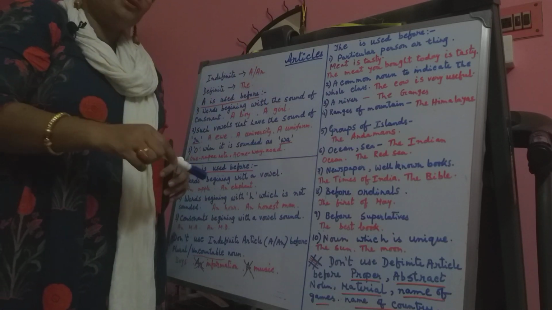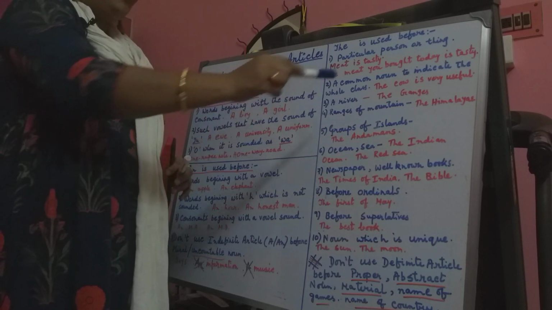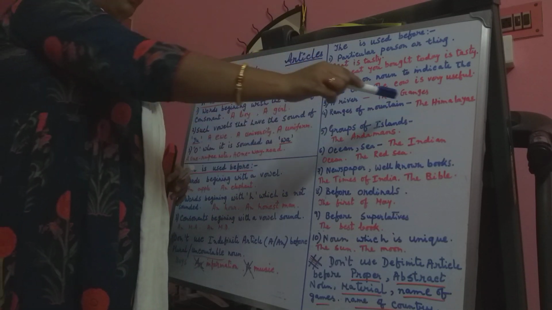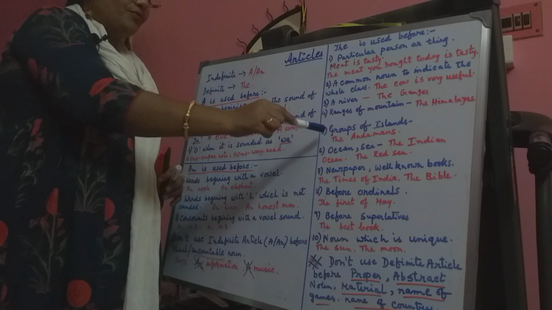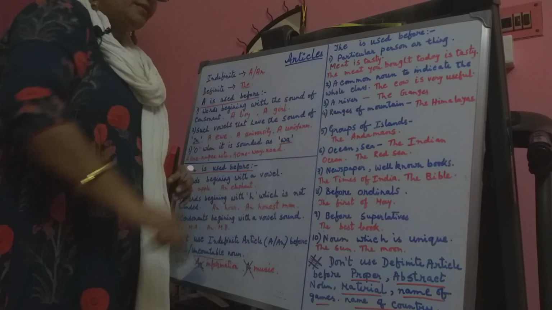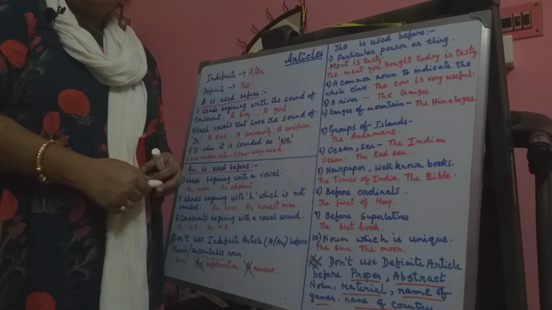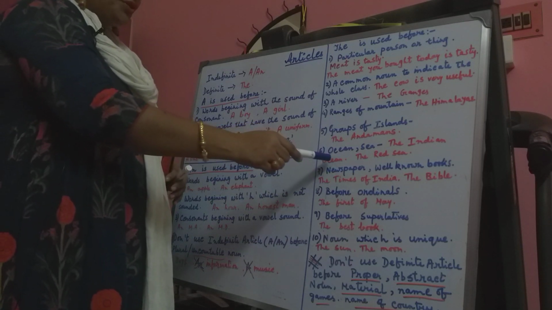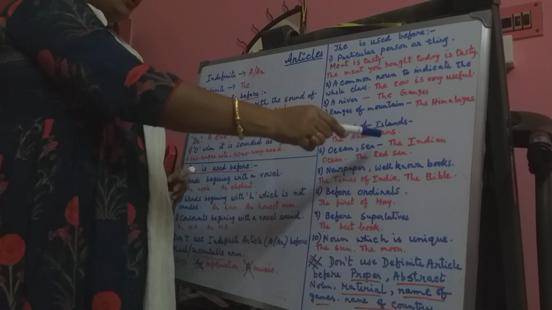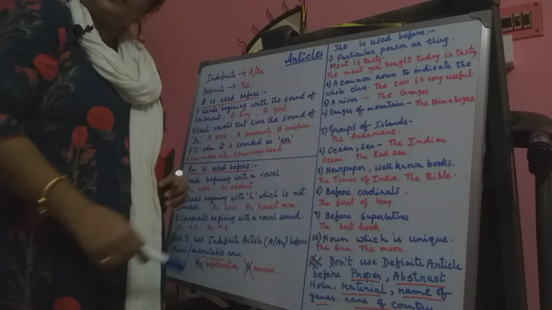Then where will we use it? The ranges of mountains. We will use the, for example, the Himalayas. We will use the before groups of islands, for example, the Andamans. Then we will use the before ocean or sea, for example, the Indian Ocean or the Red Sea.